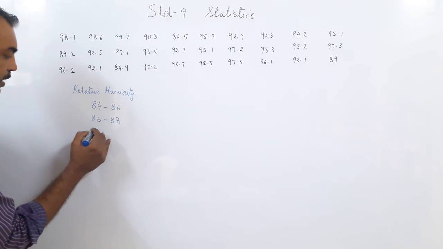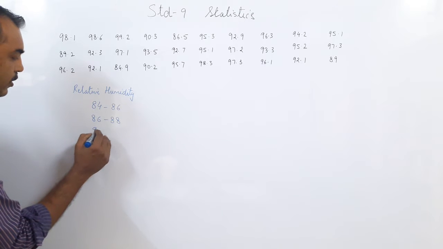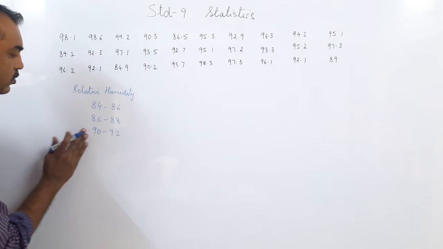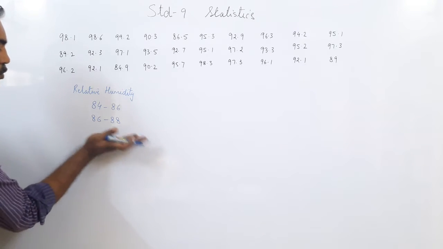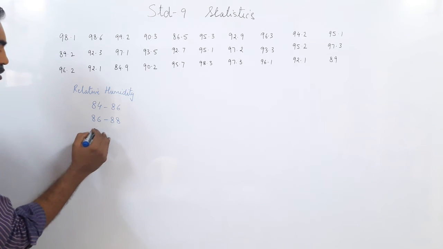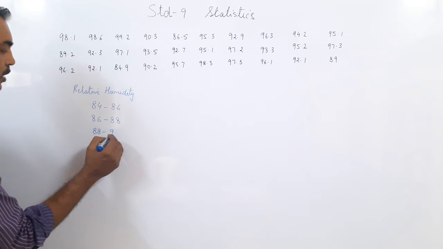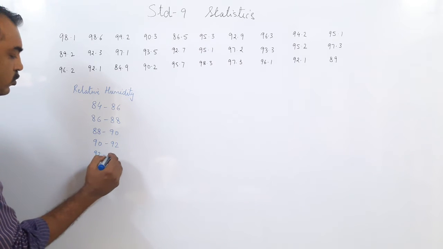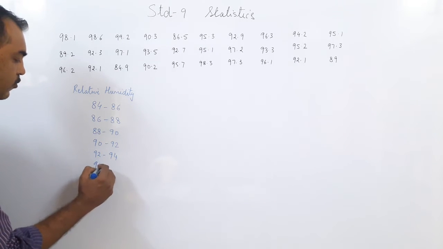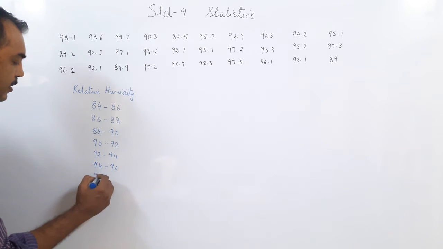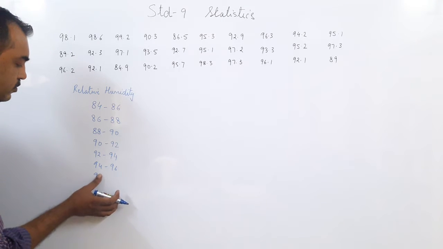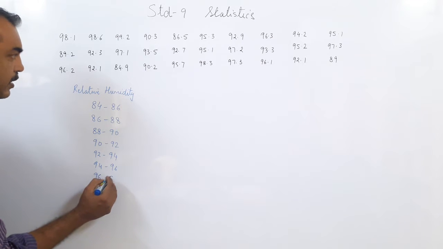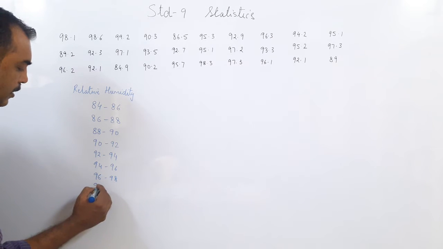So we'll go 88, then 90. Sorry, we missed one. 84 to 86, 86 to 88, 88 to 90, 90 to 92, 92 to 94, 94 to 96, 96 to 98 and 98 to 100.